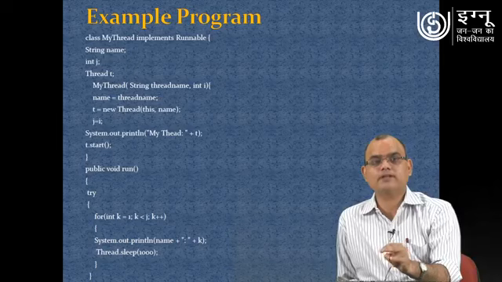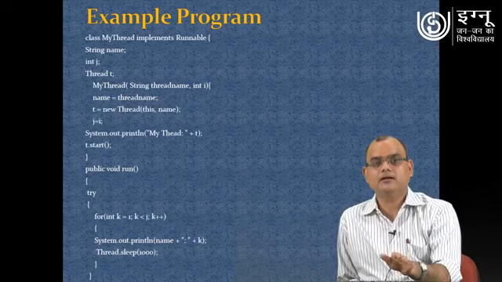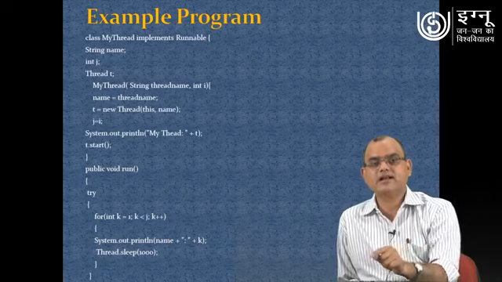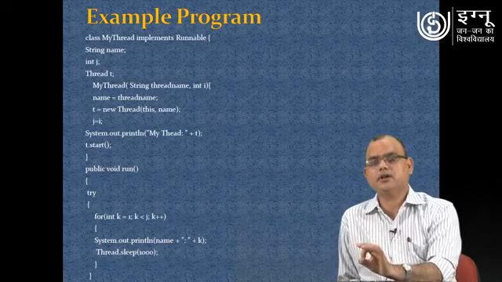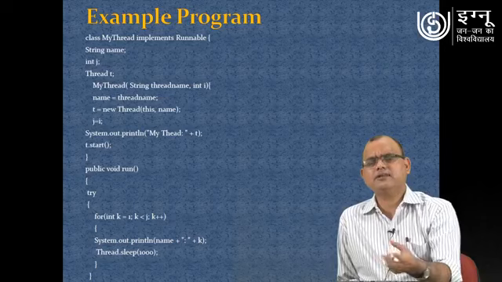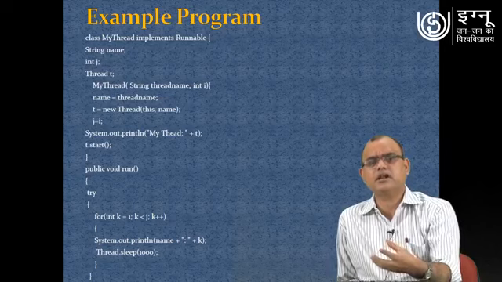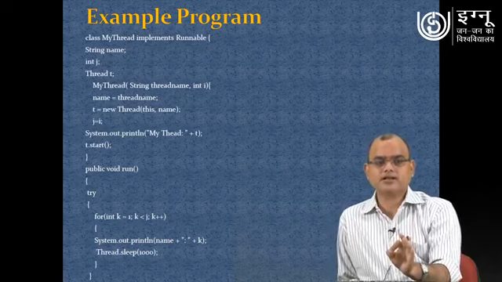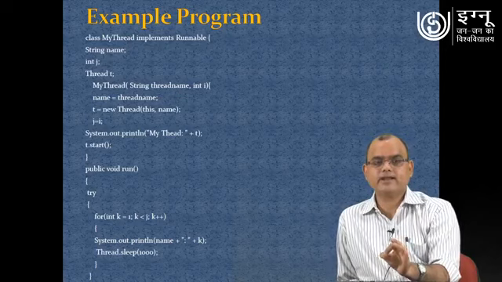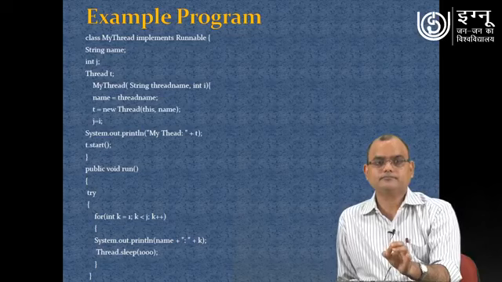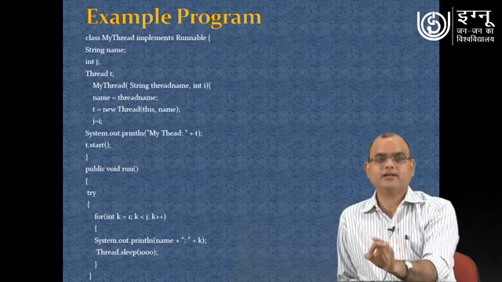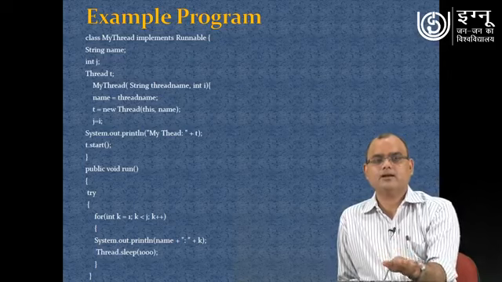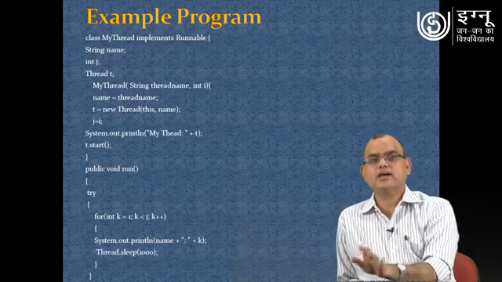The first argument is used for passing the name of the thread as a parameter, and the second is for some integer value assignment for the purpose of some logical operation which is supposed to be performed by the thread. So that constructor we have created, and after creating the constructor we are printing the thread, and after that we are invoking the start method.